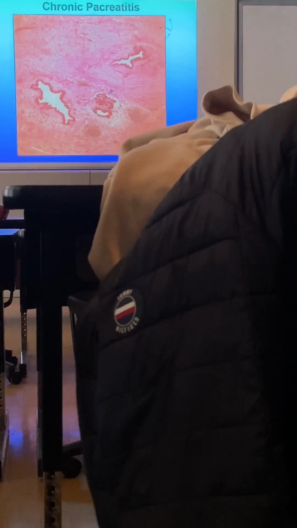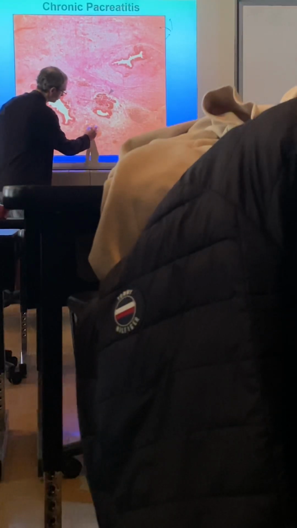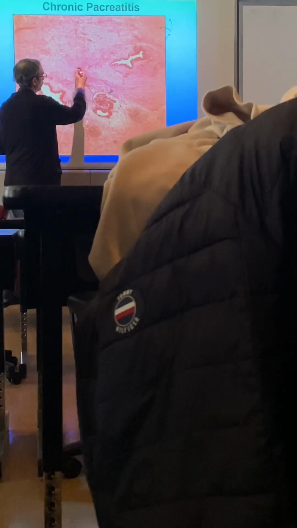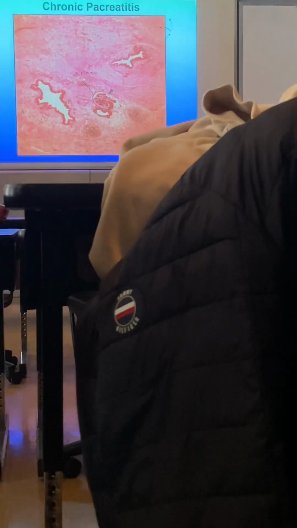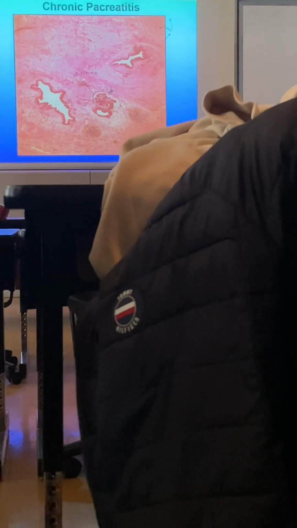Let's take a look at end-stage chronic pancreatitis. That's the microscopic appearance of the pancreas. What I see here is mostly scar tissue. Nothing but scar tissue. There's a little duct there. Okay, it looks like you've got some islet cells here. And I think this is the small remaining patch of acinar cells. So out of this whole section of pancreas, there's this one microscopic patch left of acinar cells.